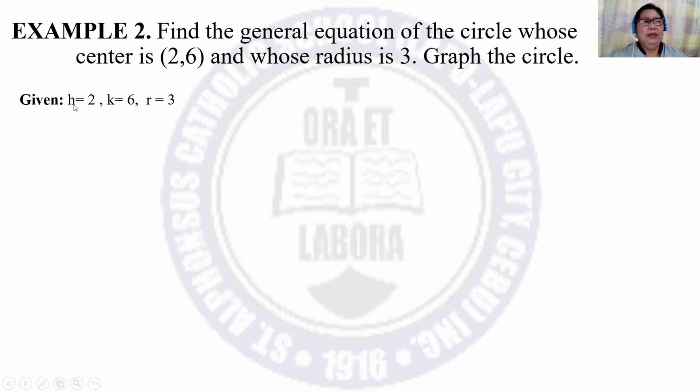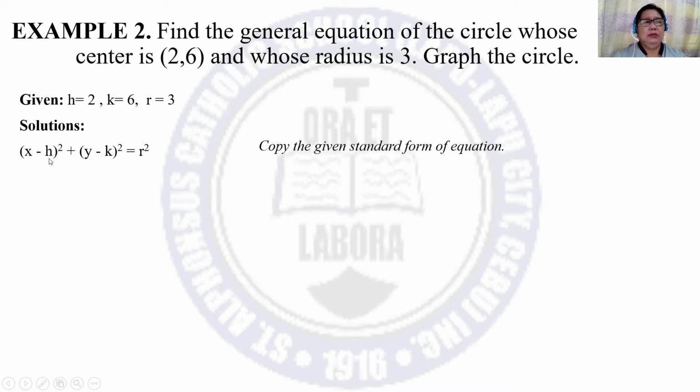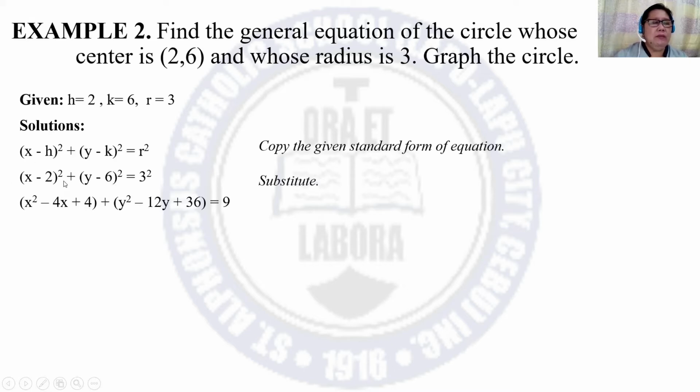So we have the given h is equal to 2, k is equal to 6, and r is equal to 3. For the solutions, you copy the standard form of the equation. So this is the standard form where the center is (h, k). And then substitute: h is 2, k is 6, and r is 3. Then all we have to do is to expand the square of binomial. You can use the FOIL method, the distributive method, or the special product.